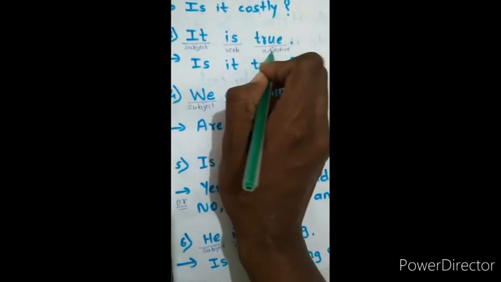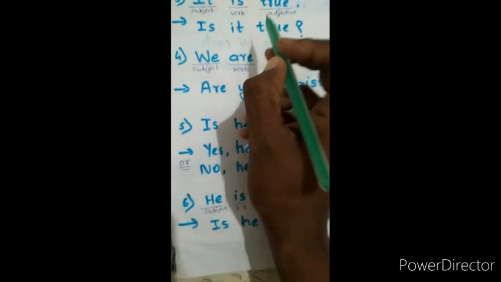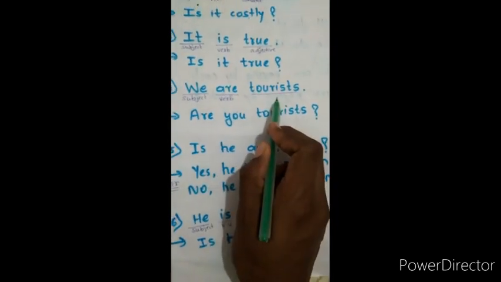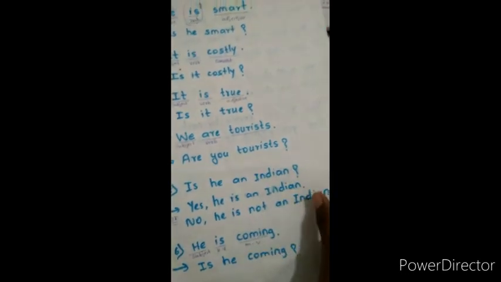Let's see with some more examples here in my book. It is true. Here, is it true? Then we are tourists. Are you tourists? This is how. Then we learned about articles. What are the articles? A and the. Types of articles: definite article, indefinite article. Definite article, we learned about the.